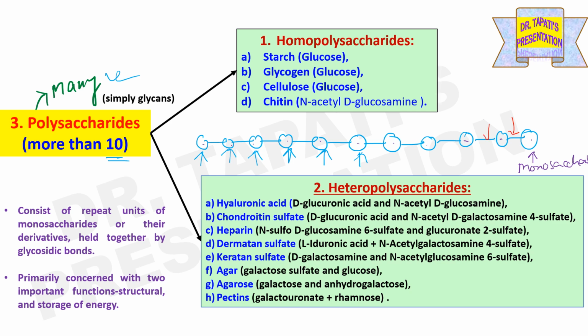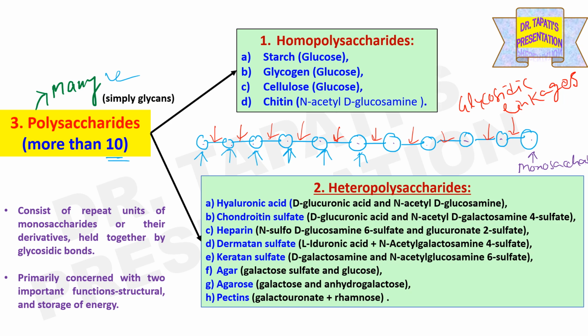So this is 1, 2, 3, 4, 5, 6, 7, 8, 9 and 10. So a total of 10 glycosidic linkages are present between monosaccharides in this case. If 11 monosaccharides are present, then in between them a total of 10 glycosidic linkages are present in a polysaccharide.